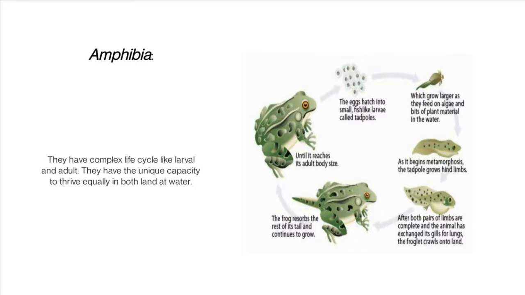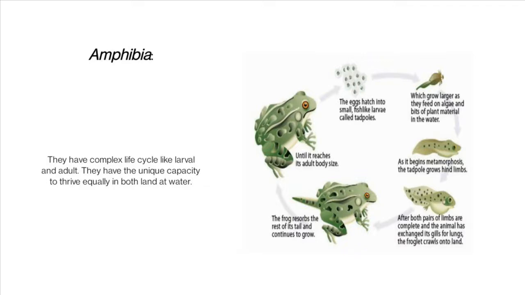As it begins metamorphosis, the tadpole grows limbs. After both pairs of limbs are complete and the animal has exchanged its gills for lungs, the froglet crawls onto land. The frog reabsorbs the rest of its tail and continues to grow until it reaches its adult body size.